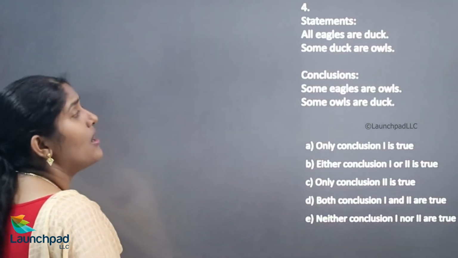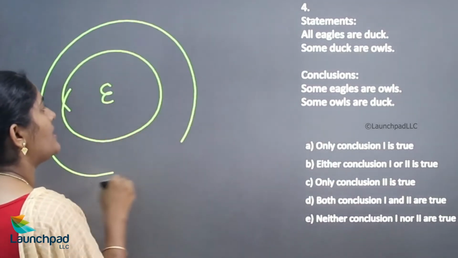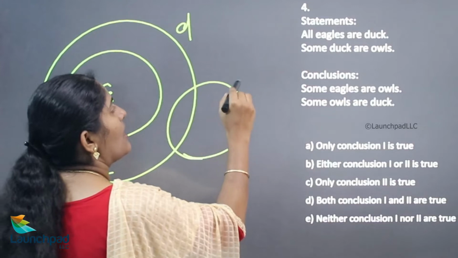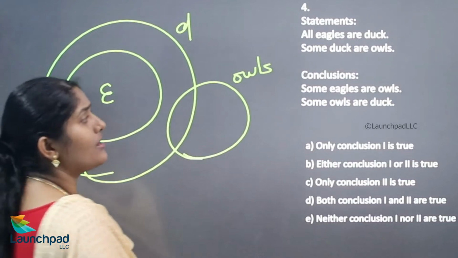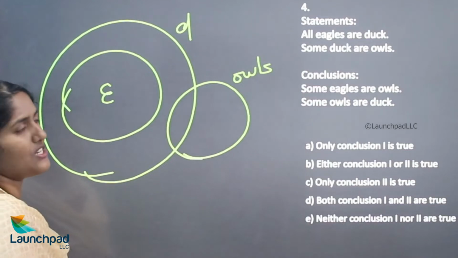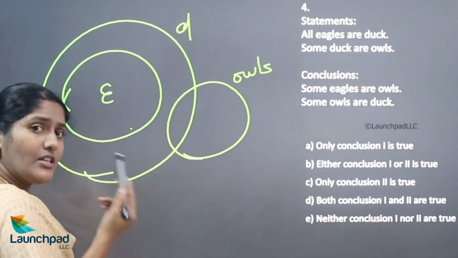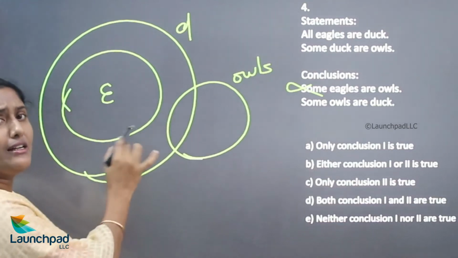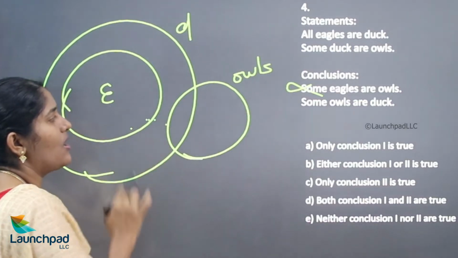Now your statements: all eagles are ducks. Second statement, some ducks are owls. Now we'll move on to your conclusion. Some eagles are owls. First of all, is there any relationship between eagles and owls? No, there is no relationship between eagle and owl. So you don't need to check whether it is right or wrong. It is wrong. There is no touching between the eagle object and the owl object.